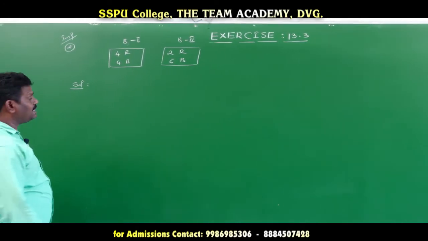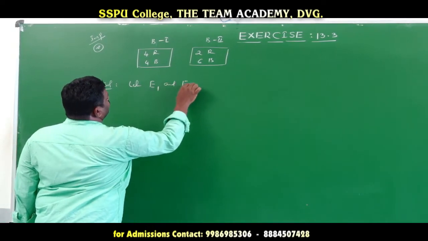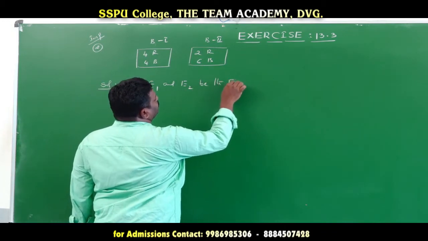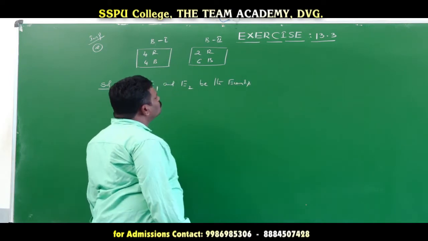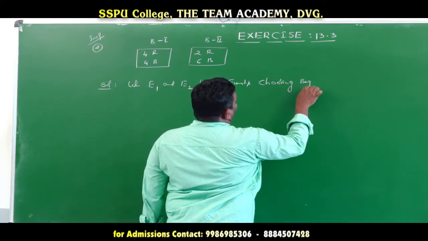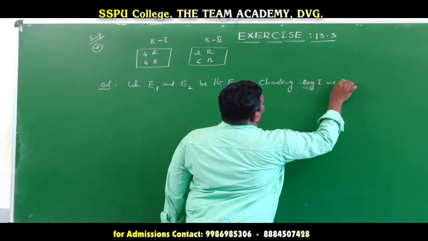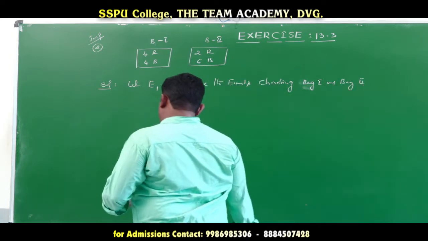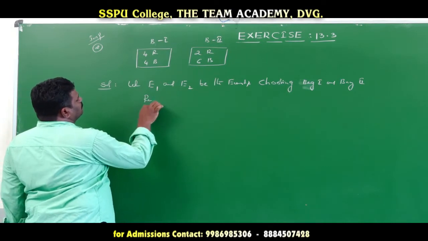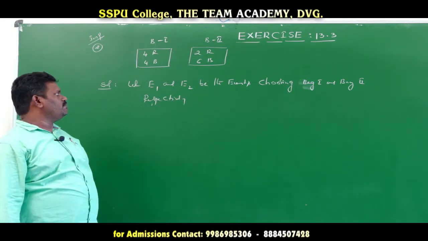So let E1 and E2 be the events of choosing bag 1 and bag 2 respectively.